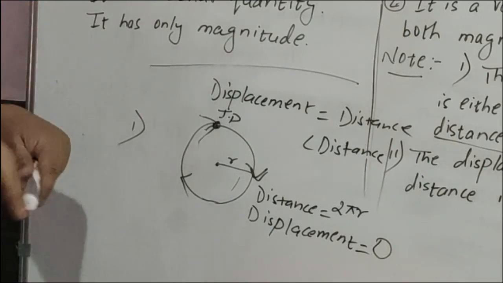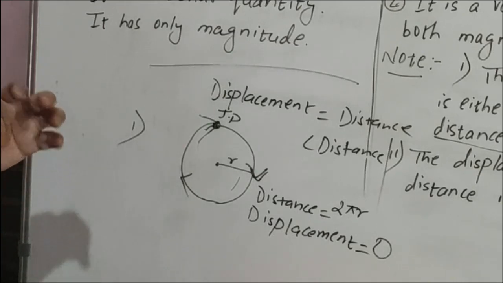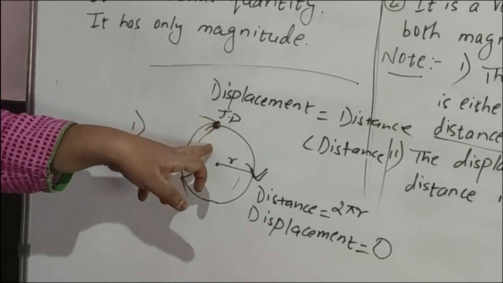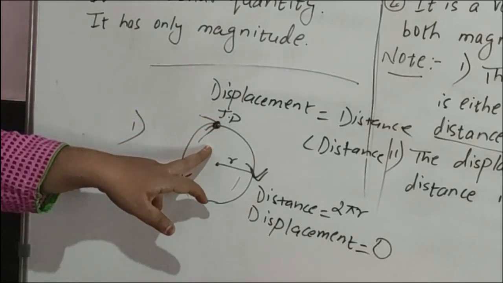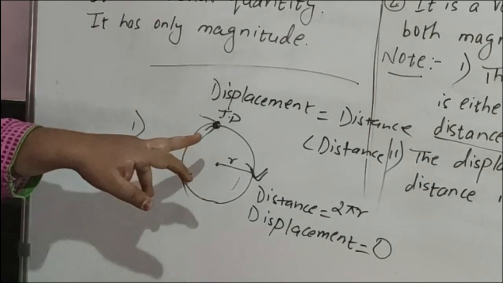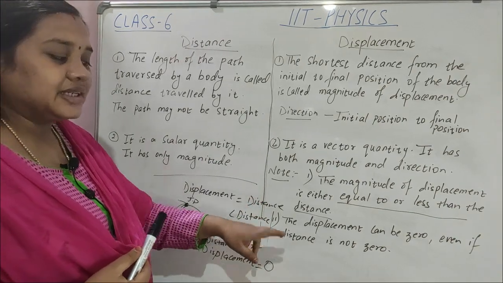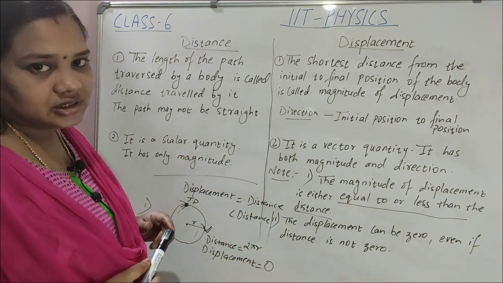When the body ends where it started, the initial position and final position are the same, and that time displacement will be 0. Clear? So displacement can be 0 but distance is never 0.